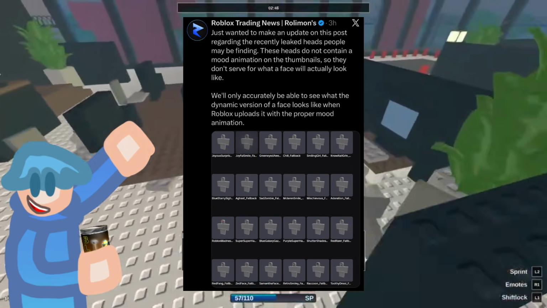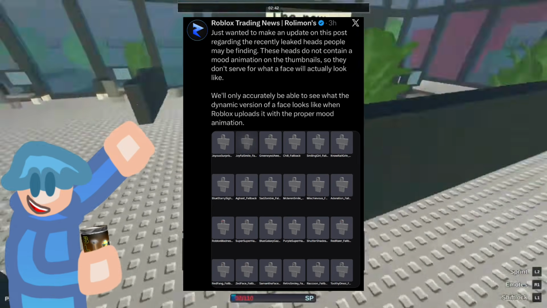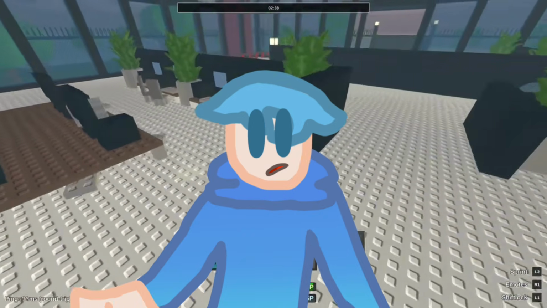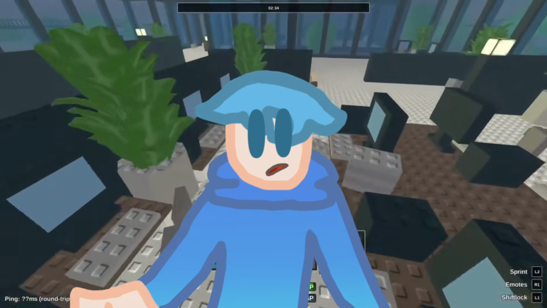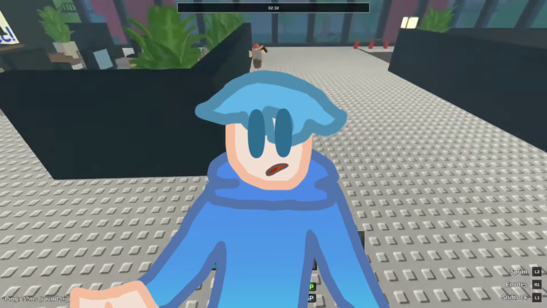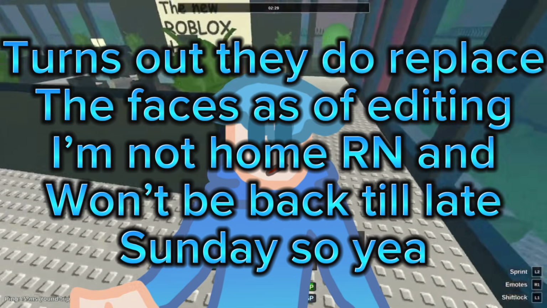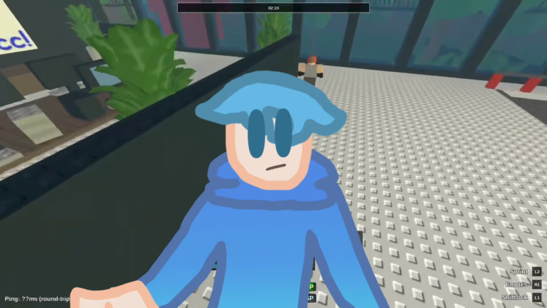So yeah, we won't actually know what any of these dynamic heads that they're going to release to replace the faces will look like until then. You'll find out what I mean later in the video. But what the versions of the faces will look like, since they're going to be doing it for every face.